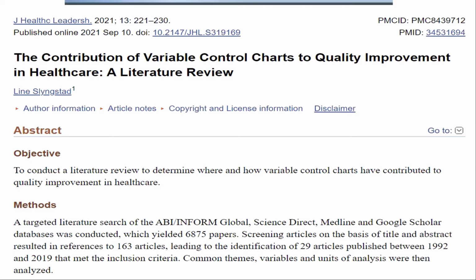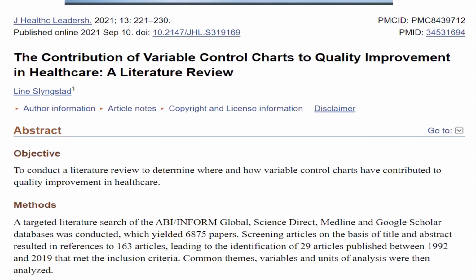And another, very latest article, was published in 2021. It was about the contribution of variable control charts to quality improvement in healthcare. A literature review they have done, again with very scientific resources. They selected literature from Science Direct, Medline, Google Scholar, etc., published between 1992 and 2019.